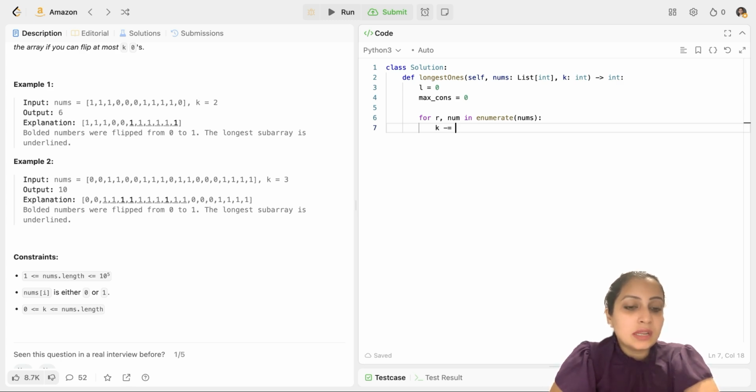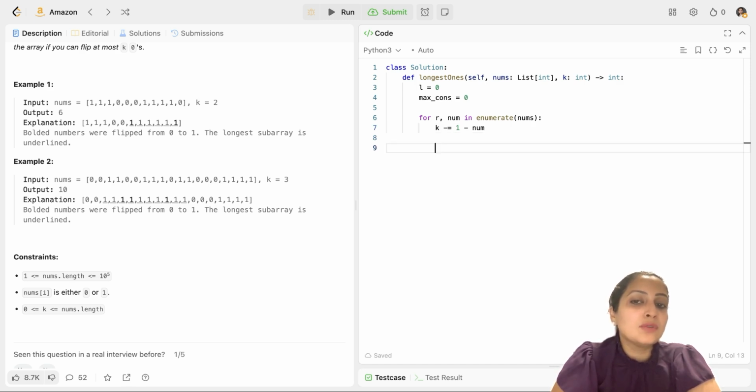So how do you check that num value is 0? I'll do 1 minus num. If your num is 1, you're not decrementing k: 1 minus 1 would be 0. But if your num value is 0 and you're flipping it, then 1 minus 0 is 1 and you decrement k by 1. So this is a trick so that you can do it in one line rather than two lines. You don't have to use if-else to check if your num is 1 and then decrement or not. You can do it in one line like this.